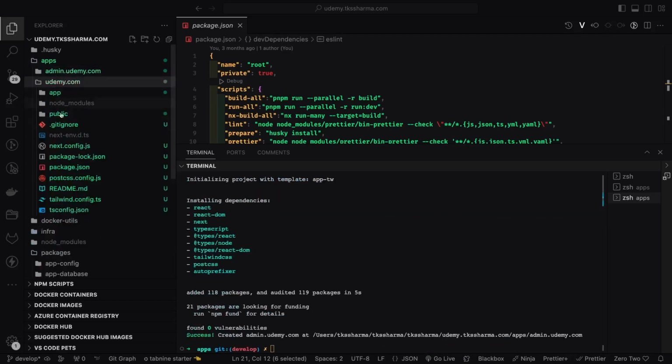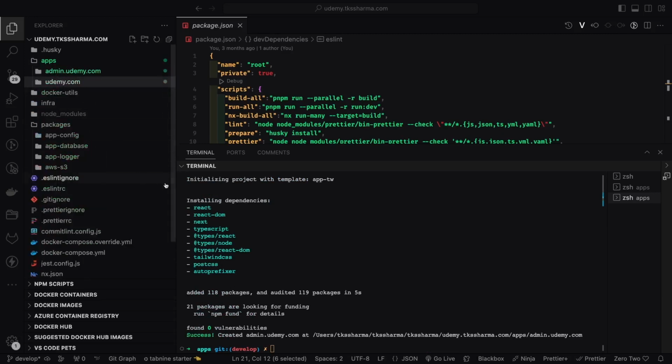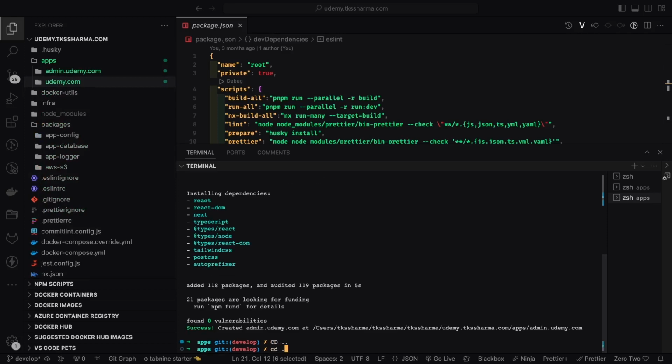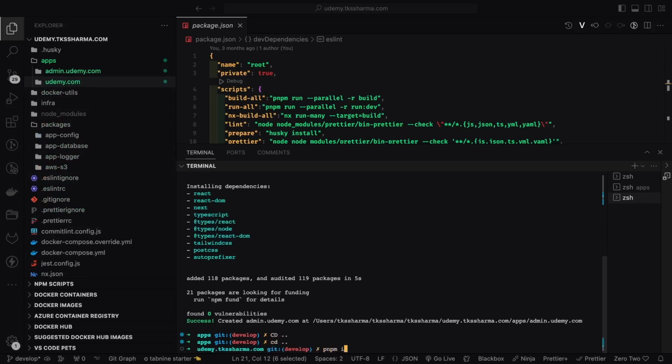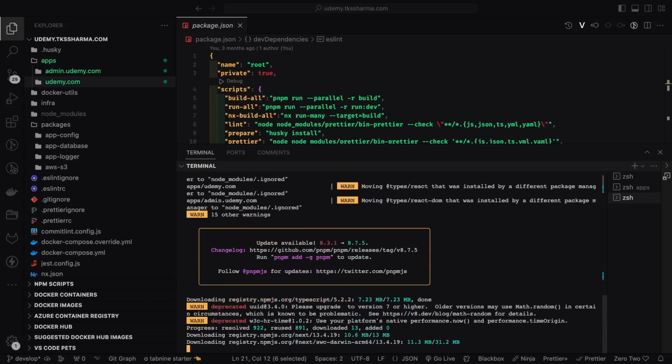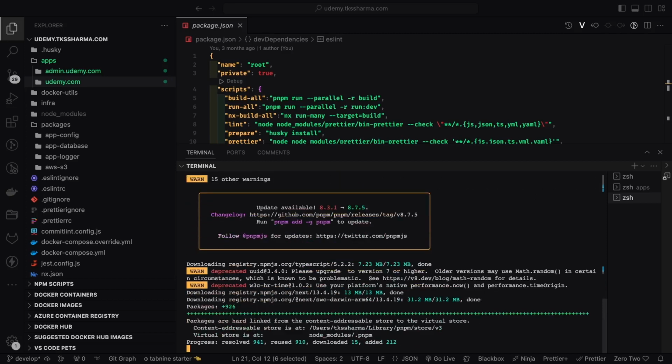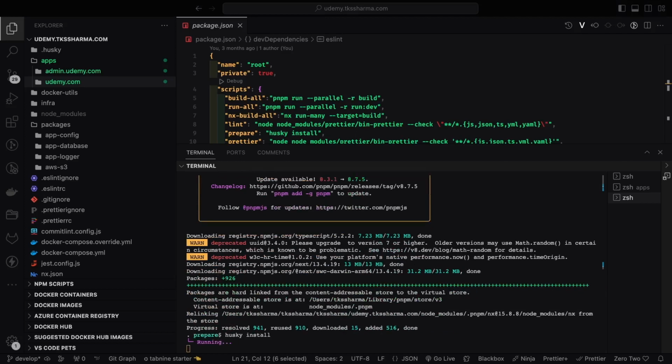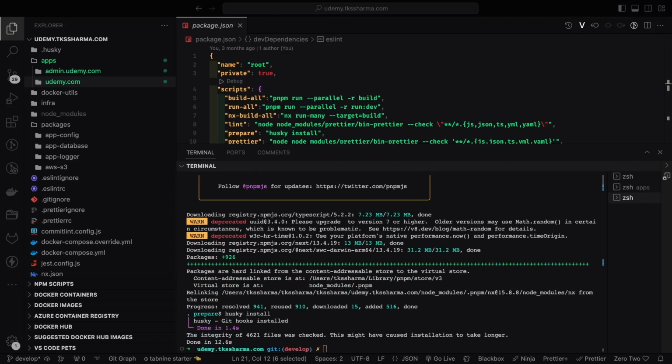The admin platform can be used by the creators if we wanted to build it, but I'm going to have just different layouts for the creator and for the guest on udemy.com. So let's go to udemy.com, and there we will start playing with the application. Here we will start adding all the required dependencies we need.